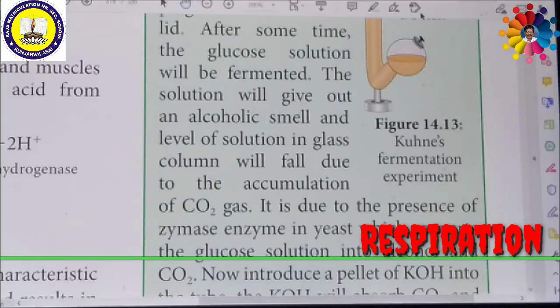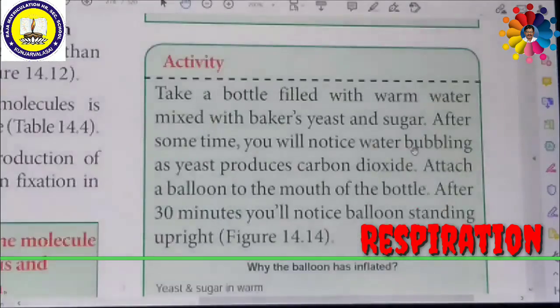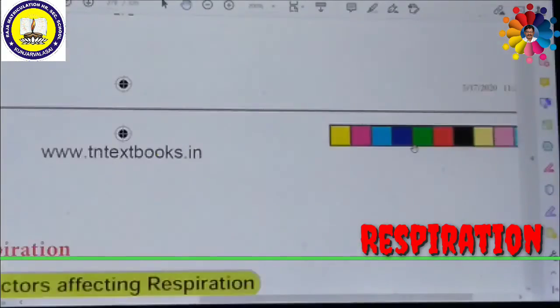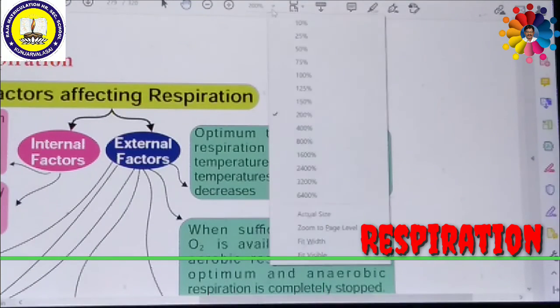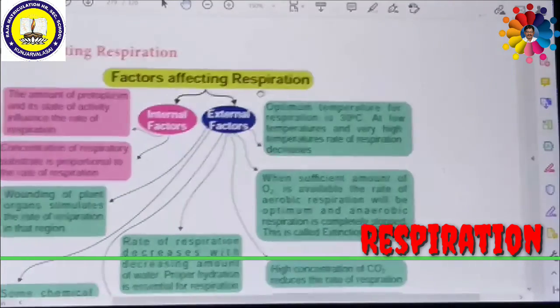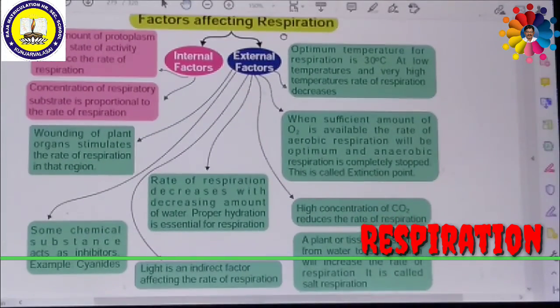On the other hand, if the factors are available externally, outside, they are called external factors affecting respiration.